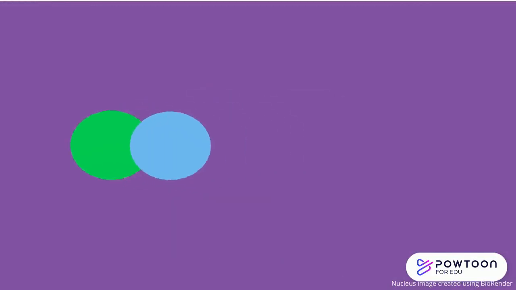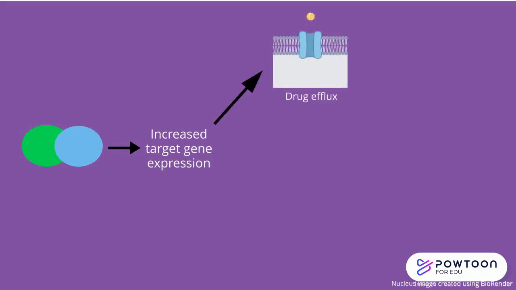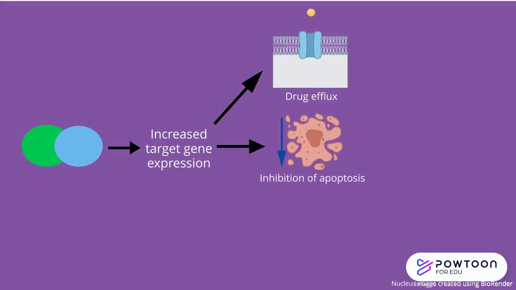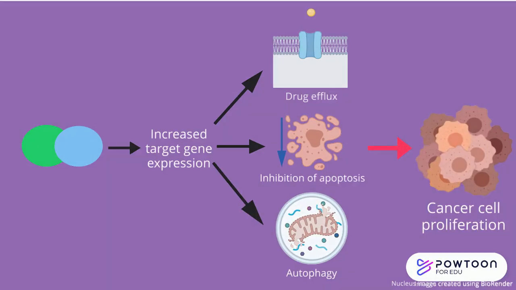This dimer triggers increased expression of target genes, which result in effects such as drug efflux, the pumping of the drug out of the cell, inhibition of the apoptosis or cell death, and promotion of autophagy or self-digestion of cell components. These all lead to cancer cell proliferation.